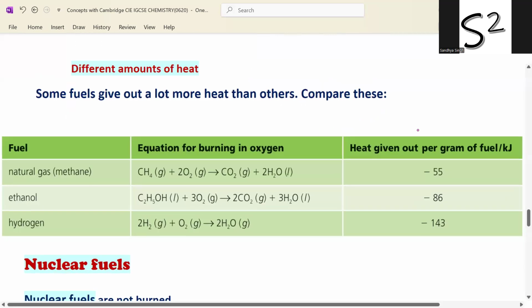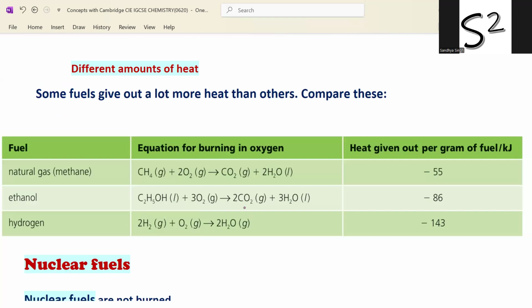Different amounts of heat are given by different fuels. Some fuels give out a lot more heat than others. Compare these: natural gas gives minus 55 kilojoules of energy when we burn it in sufficient oxygen, giving carbon dioxide and water. Ethanol gives minus 86 kilojoules when burned.